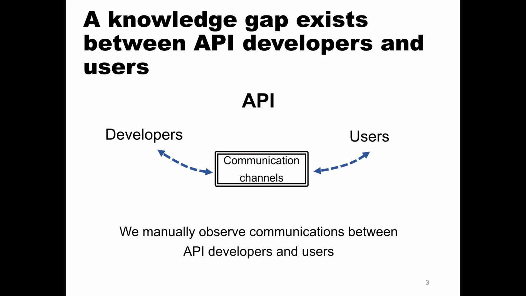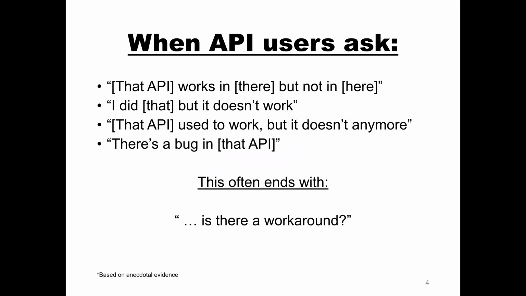We found that when API users ask questions like, "that API works in there, but not in here," or "I did that, but it doesn't work," or "that API used to work, but it doesn't anymore," or "there's a bug in that API," these questions often end with, "is there a workaround? I actually do want this to work."